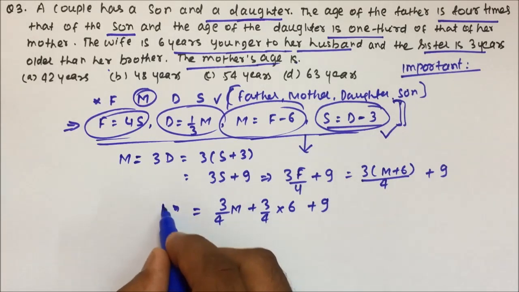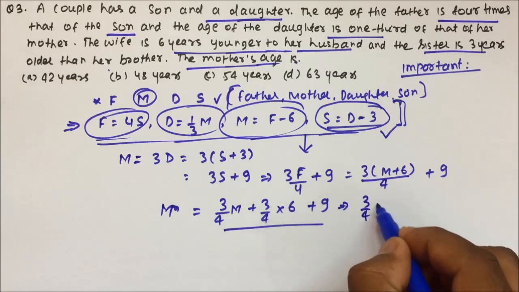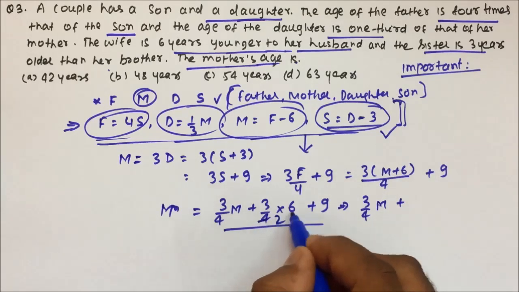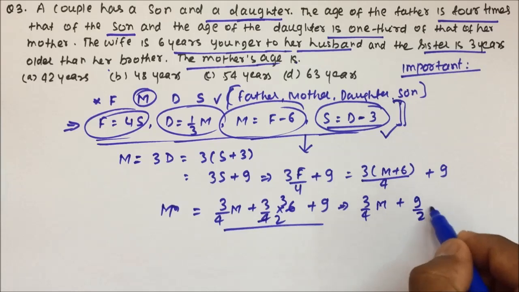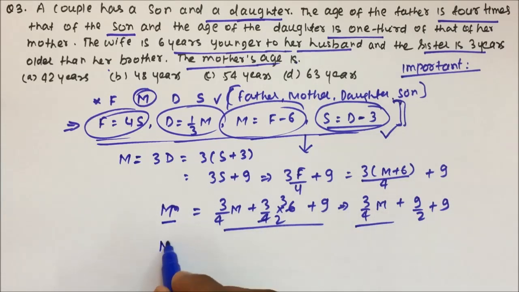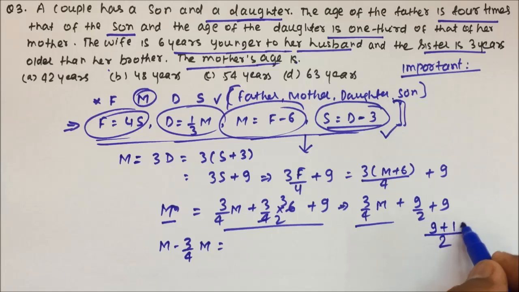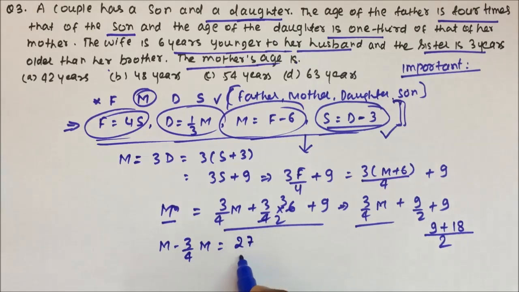This is equal to M. Now if we further simplify this, 3 by 4 M plus, 2 twos are 4, 2 threes are 6, so 9 by 2 plus 9. Now friends, you see here M and here 3 by 4 M. So M minus 3 by 4 of M will be equal to, if we take LCM, LCM will be 2, 9 plus 18. So this will become 27 by 2.